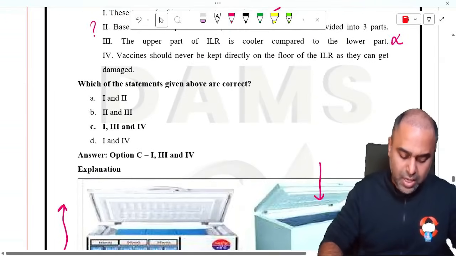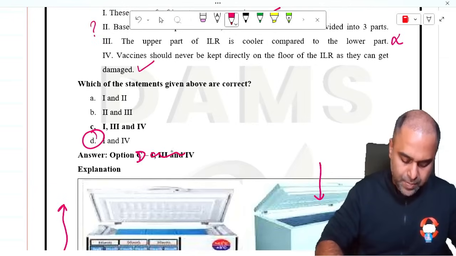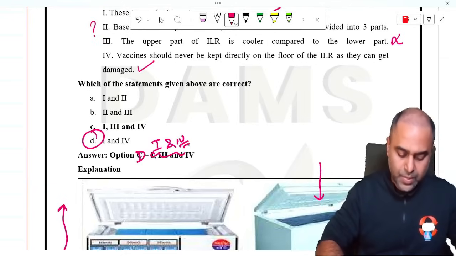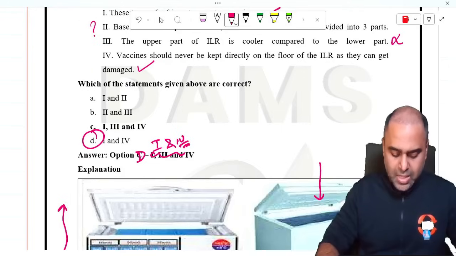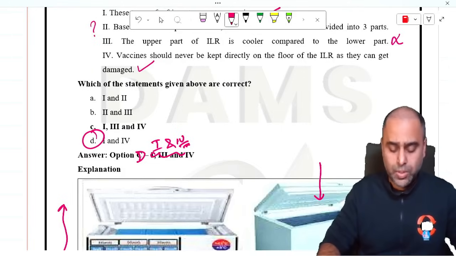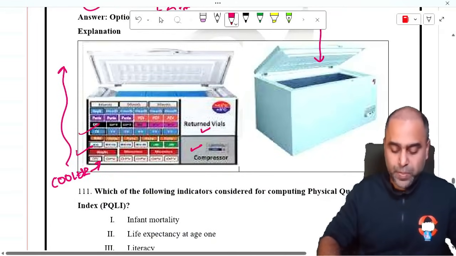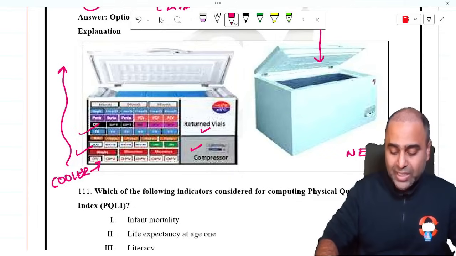Yes, vaccine should never be kept in direct contact. Yes, answer to this question was D, option number 1 and 4. Yes guys, so answer to this question was D. I hope I'm clear with this. No doubt, because the lower part is cooler, and that's the reason at the lower part we keep OPV. This was the NEET 2024 question modification.